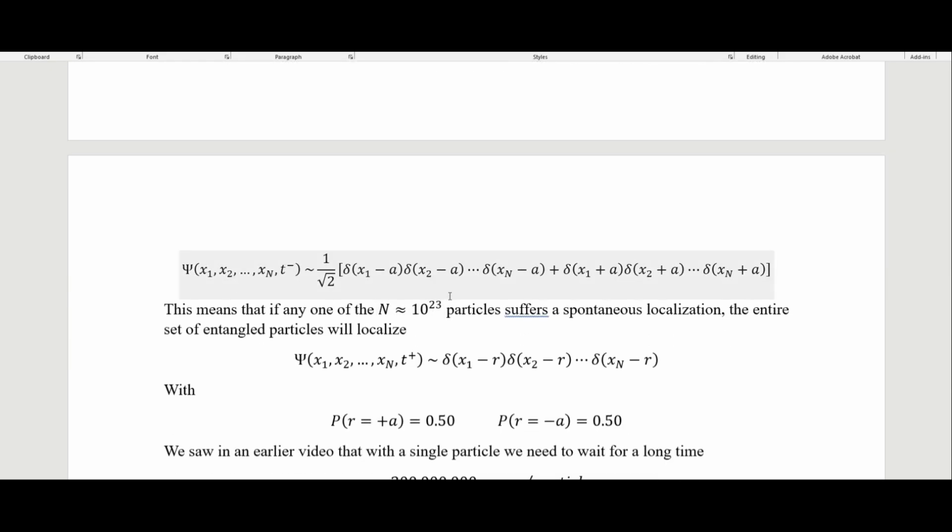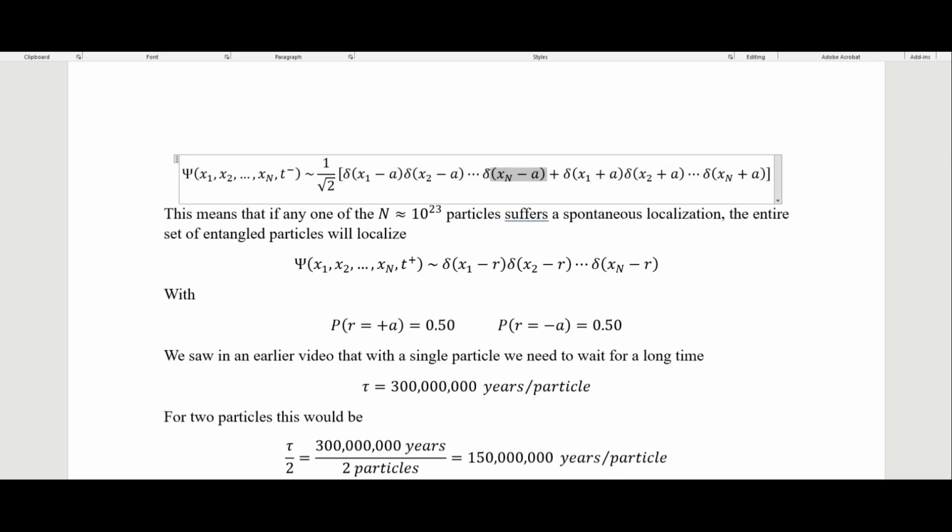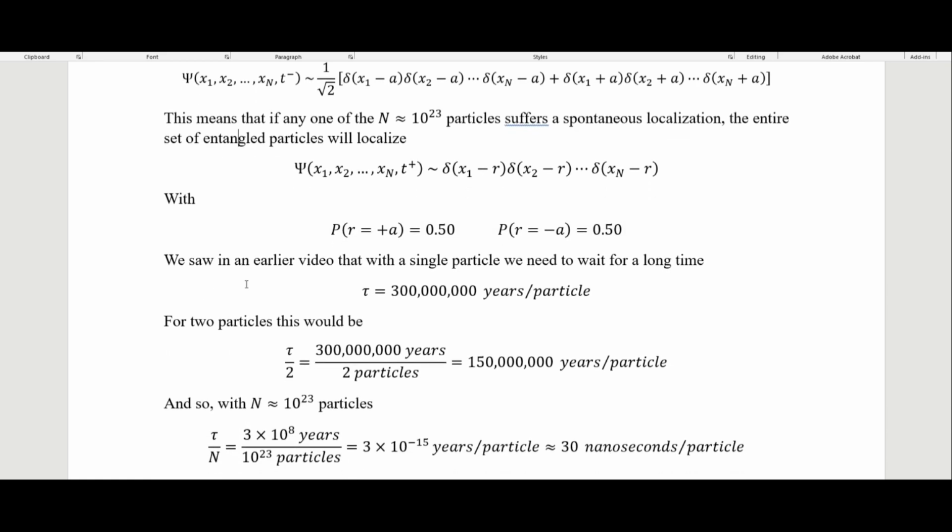And so that looks like this right here. So these are all the particles right here in the one state, and these are all the particles in the other state. This means that if any one of the n equals 10 to the 23 particles suffers a spontaneous localization, the entire set of entangled particles will localize. And so there is a 50% chance of it being at plus a and a 50% chance of it being at negative a. We saw in an earlier video that with a single particle, we need to wait for a long time, about 300 million years per particle.